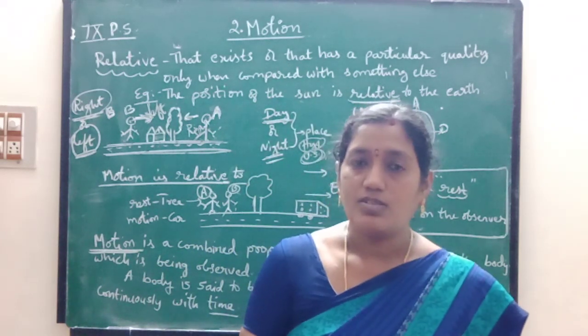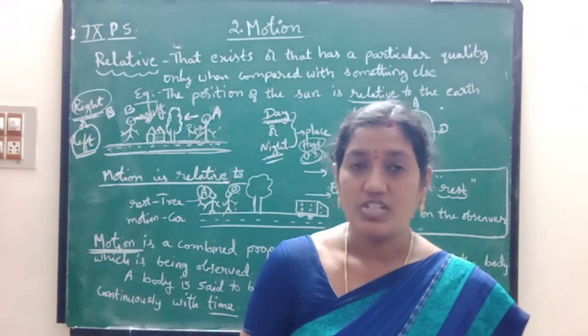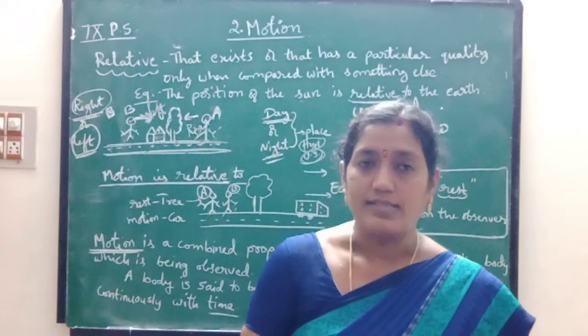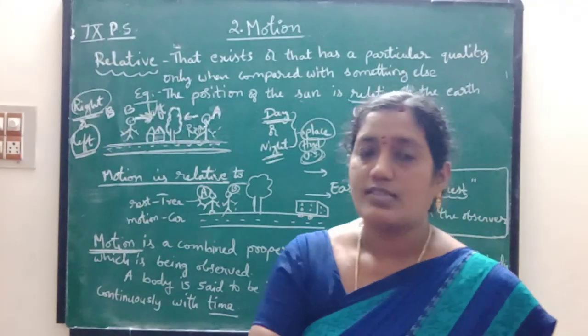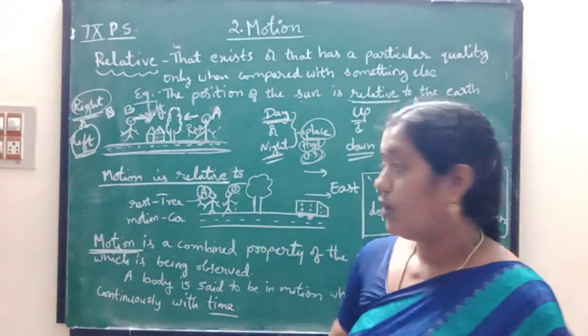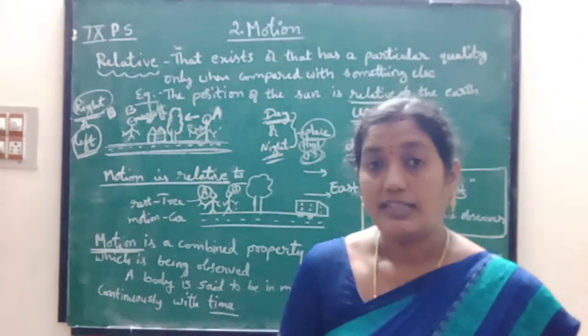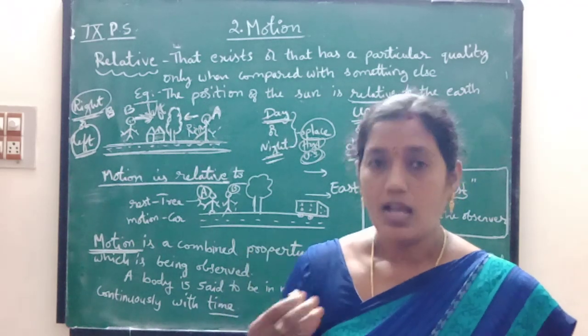That means you have to specify the place. Then our answer will change. So here the answer is based on the place where you asked the question. Okay children, so day and night are also relative to the place, because day and night change according to the places.